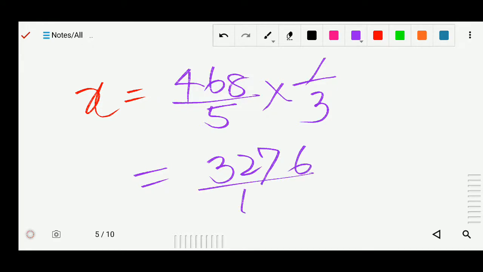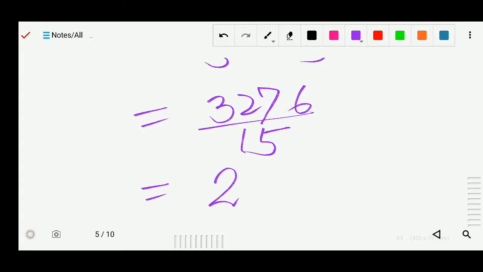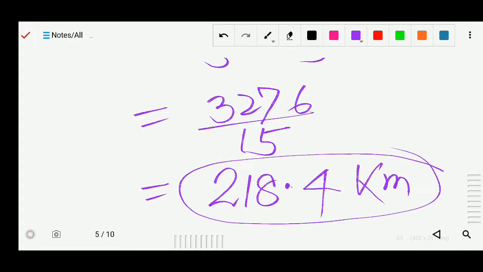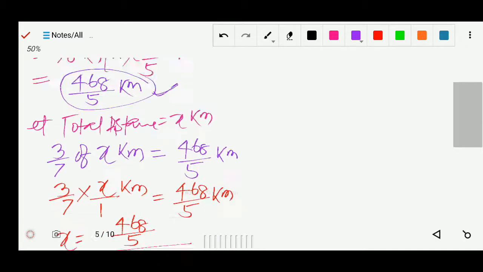So we get 3276 by 15. Now you can divide it. After division you get 218.4 kilometers. So what is the total distance? 218.4 kilometers. Did you understand how we have solved?